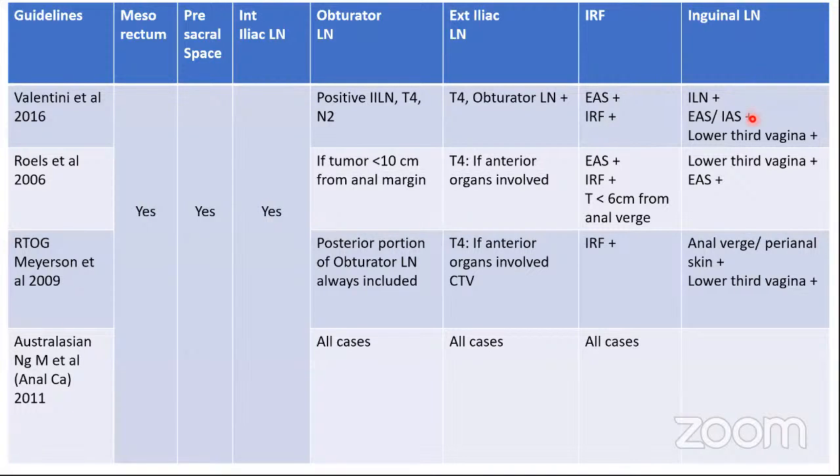Similarly, for the inguinal lymph nodes, if you have a tumor which is predominantly rectal and is extending into the anal canal, it does not become an indication to include the inguinal lymph nodes, unless the bulk of the tumor is in the anal canal and the muscle is involved: the internal anal sphincter, the external anal sphincter. So for superficial involvement of the anal wall, you don't need to include the inguinal lymph nodes. Only if it is involving the sphincters, you need to include the inguinal lymph nodes. If the inguinal lymph nodes are positive, and more importantly, if the lower third of the vagina is involved, then definitely you have to include the inguinal lymph nodes.